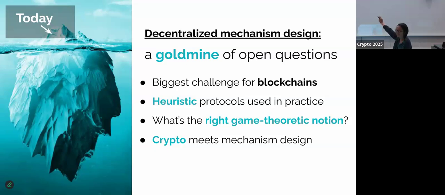Since this is the blockchain session, my talk has to mention blockchain. So here it is. Decentralized mechanism design is also the biggest, most exciting problem in the blockchain world today. Because of this, you may have heard of this phenomenon called MEV, and the blockchain community is very insistent on mitigating MEV. And for these blockchain questions, oftentimes it's not even clear what is the right notion. So this is a new field, and it requires the intersection of crypto and mechanism design, and that's why I find it exciting. Thank you.